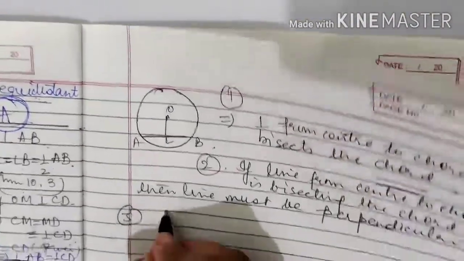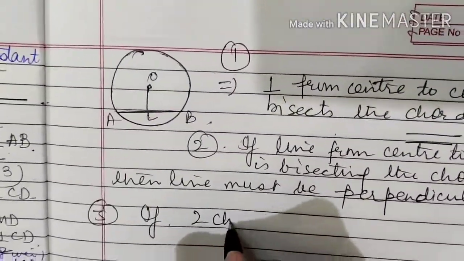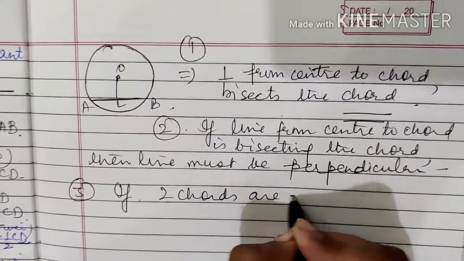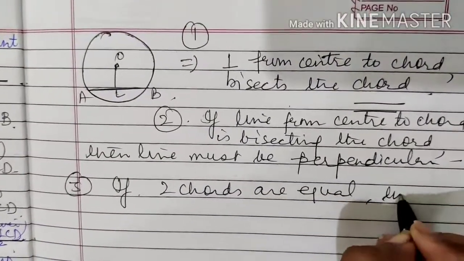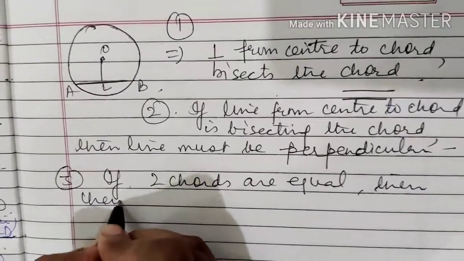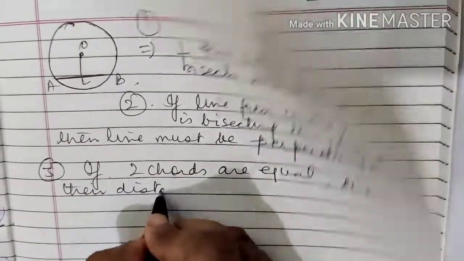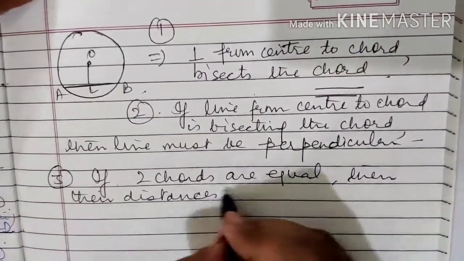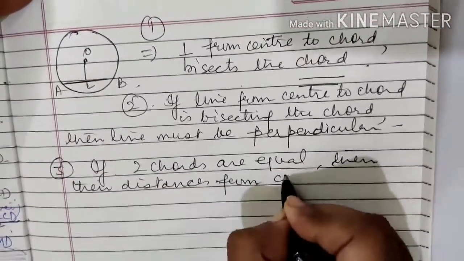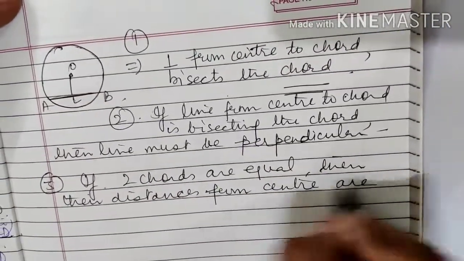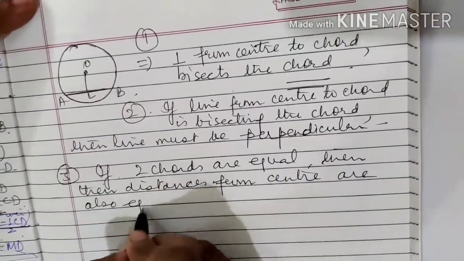Third thing, if two chords are equal, then their distances, which happen to be the perpendicular ones from center, are also equal.